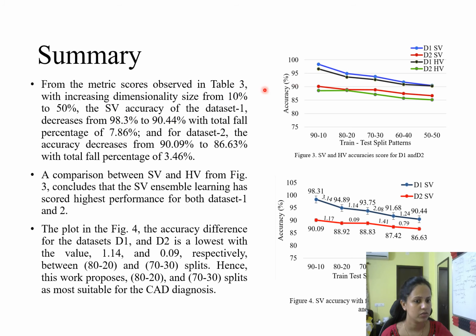Due to that, we now look at how the fall percentage goes, because in every split a sudden drop occurs. Further, we have to understand which splits are suitable to be considered in real time. Here you can see that for every split, 1.14 and 0.09 is the drop that is the least of all the other splits. So 70-30 and 80-20 are the most suitable splits that can be used in real time, but the actual highest accuracy was scored at 90-10, as you can see here.